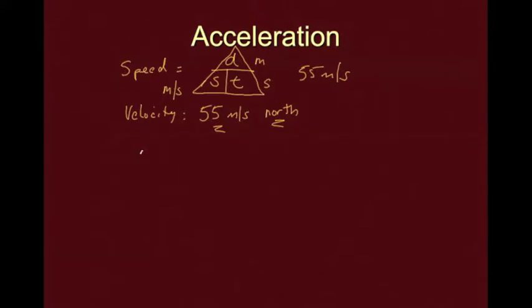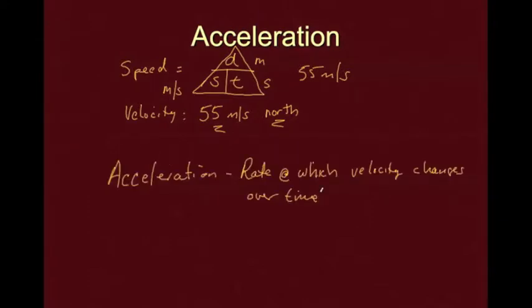Acceleration is a measurement of the rate at which velocity changes over time. You might ask yourself, really, what does that mean? Well, what that means is acceleration is a measure of how quickly or how slowly or how fast velocity is changing. And remember, velocity can change in two ways. Velocity can change if you change the speed of the object or the person or whatever is moving. So it can either speed up or slow down, or it can turn. It can change its direction. If it's going straight, it can turn left or right or go backwards.